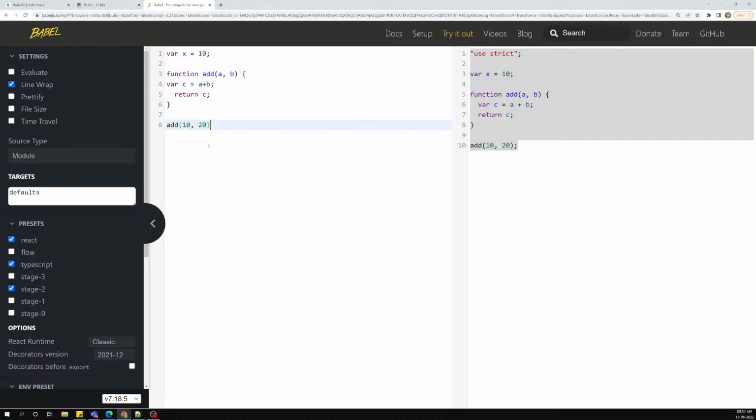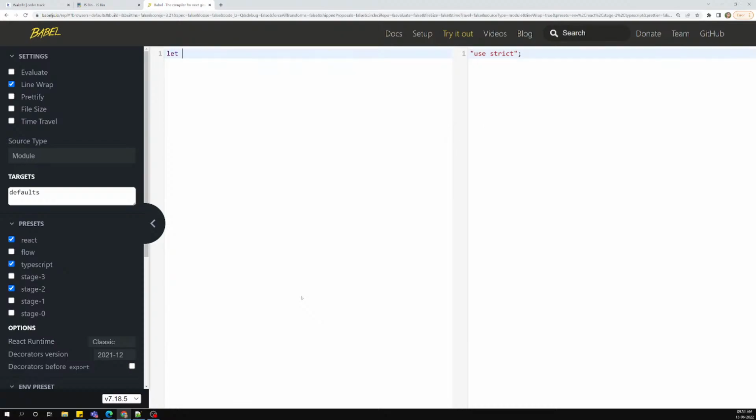So there is no magic in this. Now I will try to convert this code into the latest generation code. I will write let x = 10, and it has converted it into var. Then I will try something like var add = and take a, b.